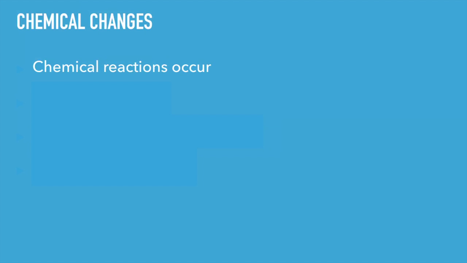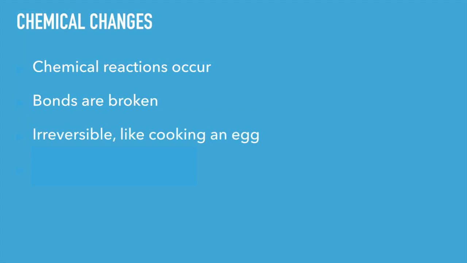Chemical changes are a little more complicated though. These occur when chemical reactions occur and bonds are broken to form new bonds. These changes are generally irreversible, such as wood burning or cooking an egg. You cannot uncook an egg or unburn wood. They are not reversible as the chemical bonds are broken and the atoms are rearranged.